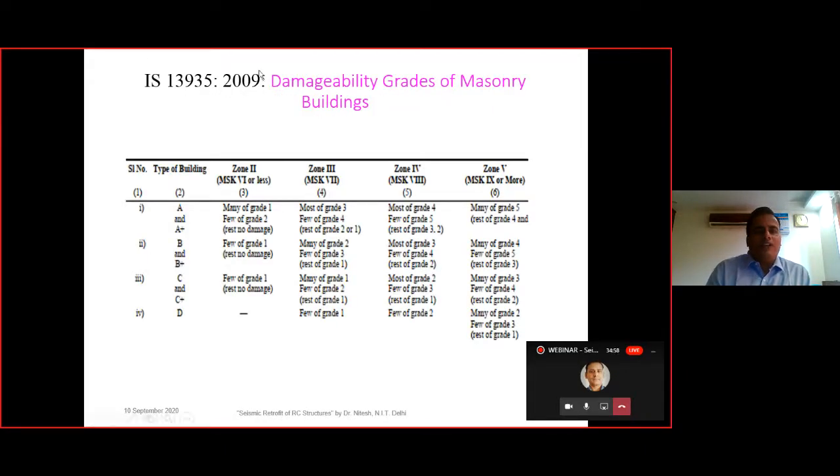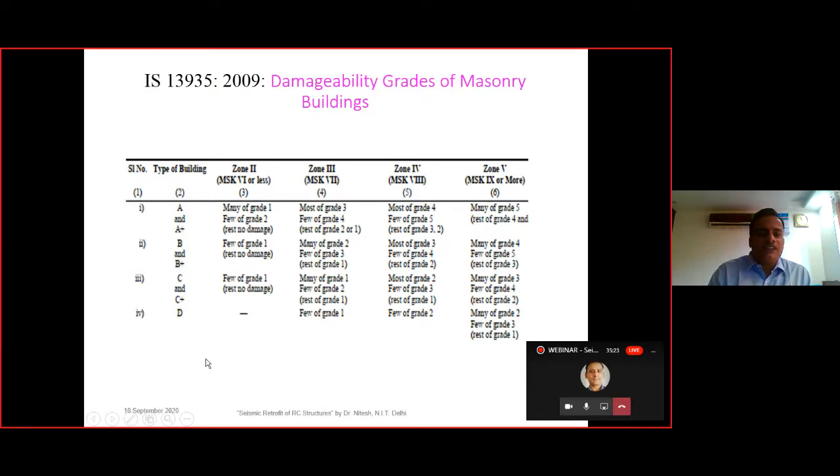So here there is another table that is given in IS 13935, and the type of building is A plus and up to D. So D is obviously the best one and A is the worst one. Here D in the case of zone number 2, there is a few damage, and in the case of this one there are certain damages. Here grade 5 damages are there and the rest.